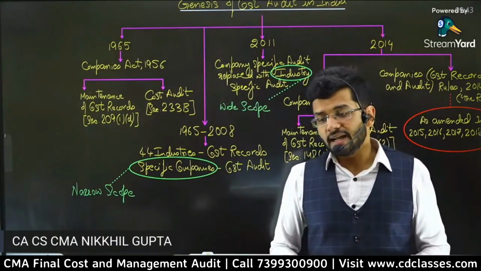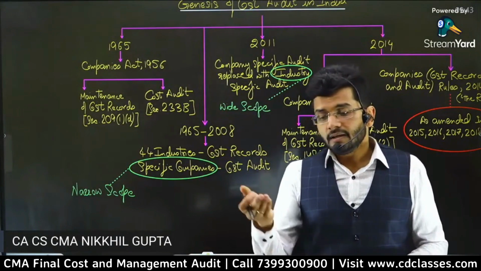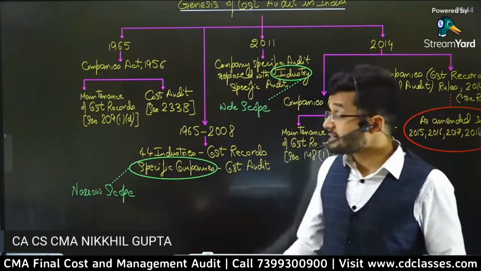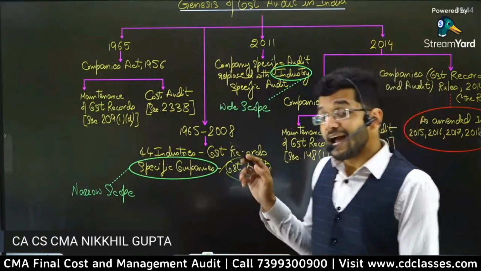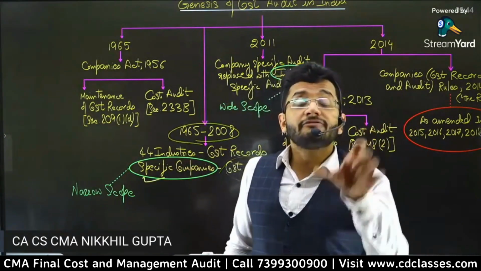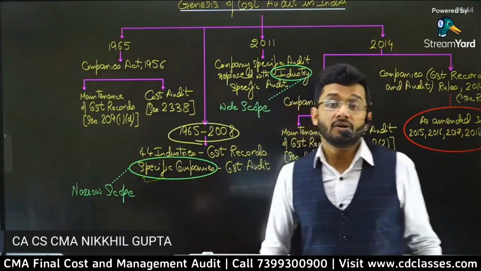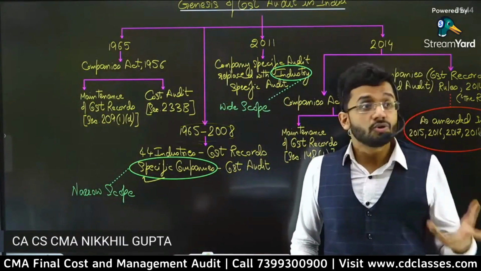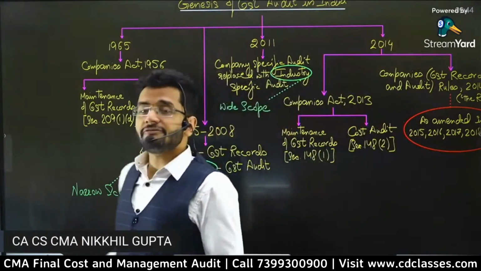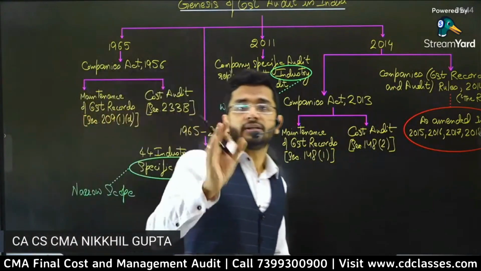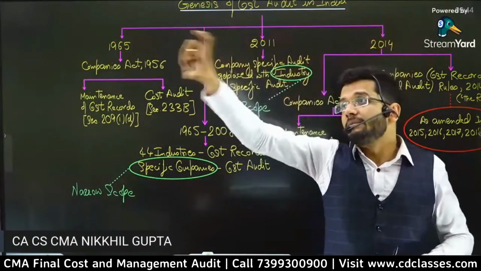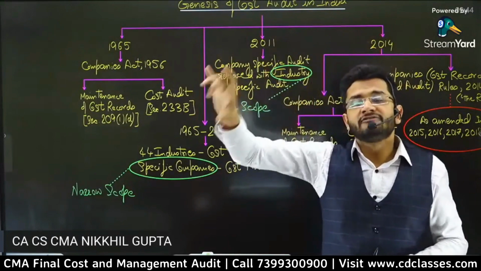Yes, Ashish is right. Satish is right. Ajin is right. No one will prepare cost records unless and until cost audit is ordered for them. And guys, during this era, only a few companies were required to get their cost audit done, not even industries. So the cost audit order would come like that: the following companies are required to get their cost audit done. And there would be names of the companies like Reliance Industries Limited, Tata Steels Limited, or Adani Infrastructure Limited.